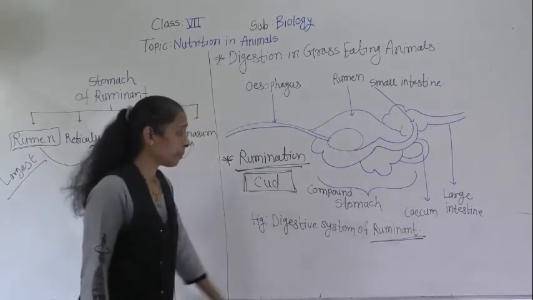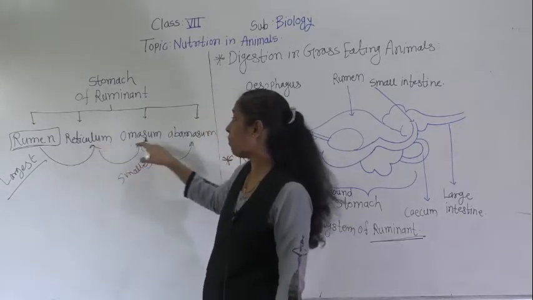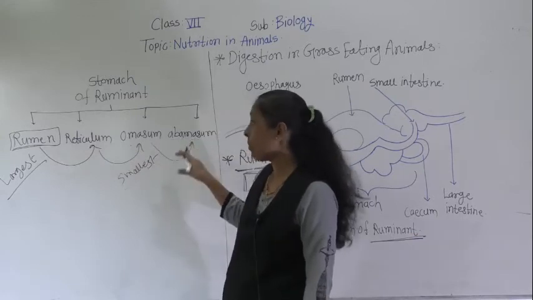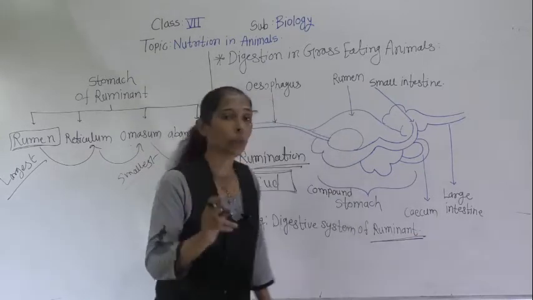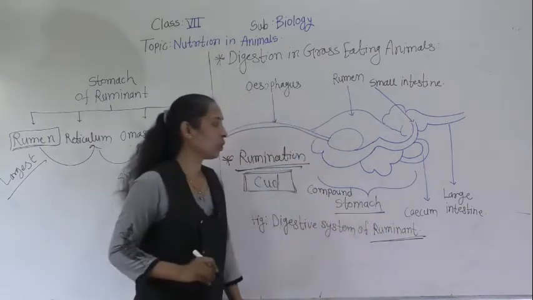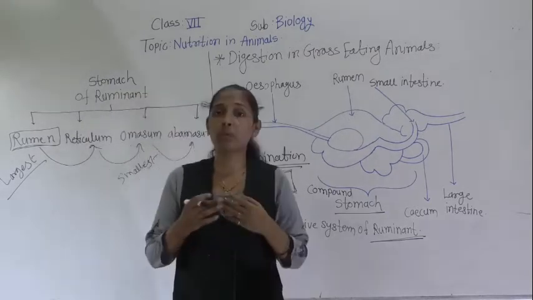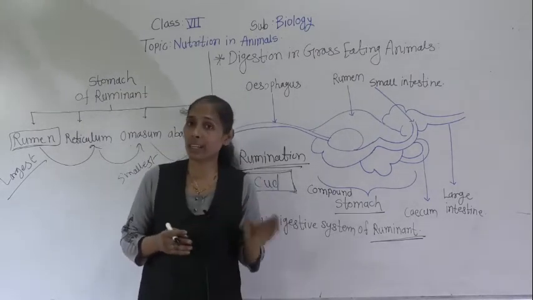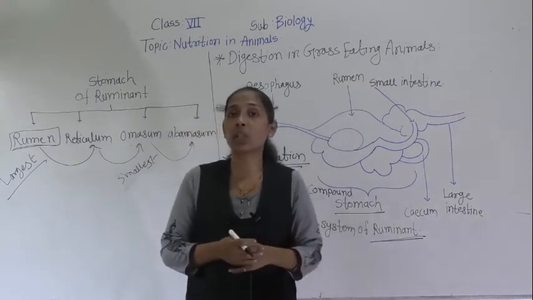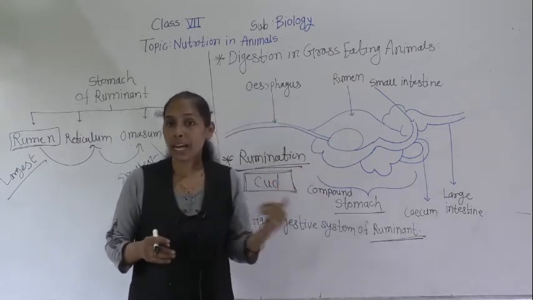Okay, so see, the stomach has four chambers, that is rumen, reticulum, omasum and abomasum, and these four chambers together are called what? Compound stomach. These four chambers together are called what? Compound stomach. Okay, the food of the herbivorous is what? Green grass, and that green grass is rich in what? Cellulose, that is nothing but one type of carbohydrate.